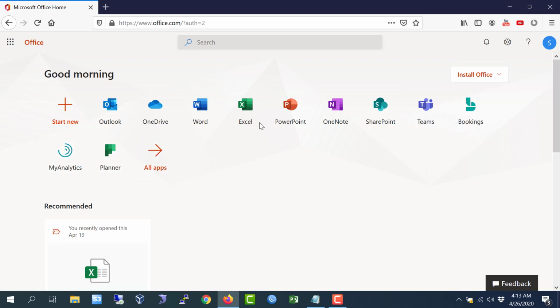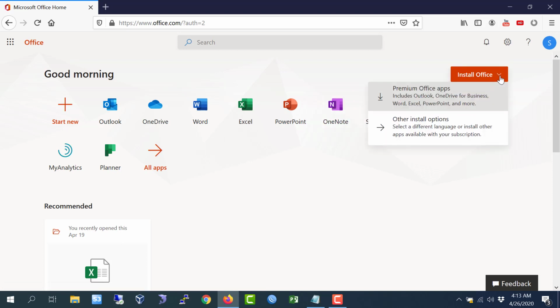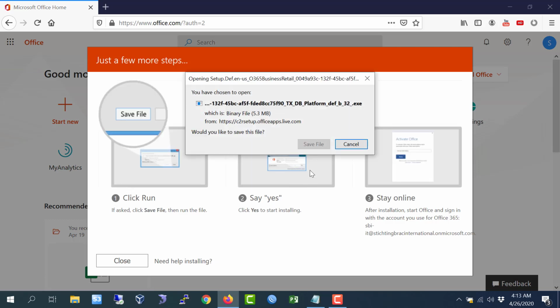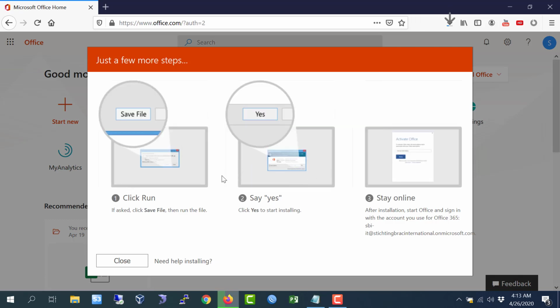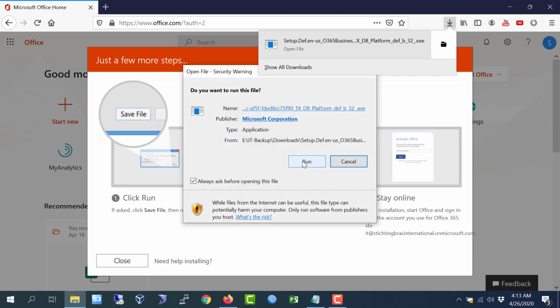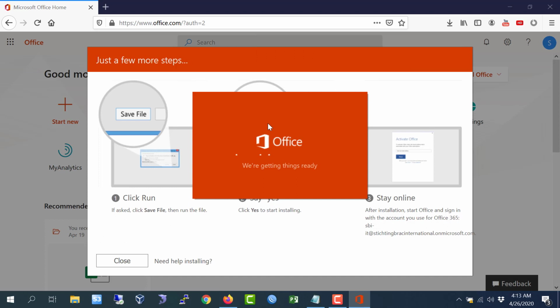So for installing all these applications, I am just going to the Install Office button, then clicking Premium Office apps, and you see just a save button and it downloads a file. Just wait a second and click this one and run one, then yes.